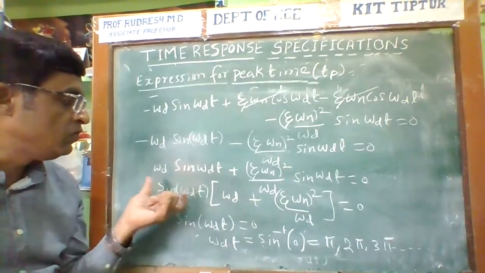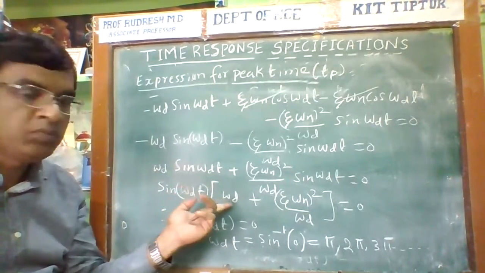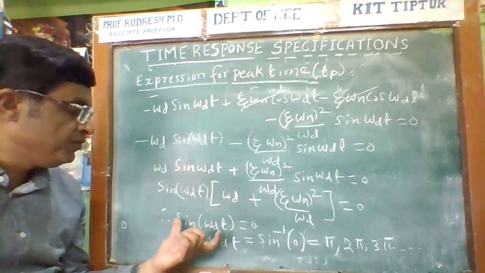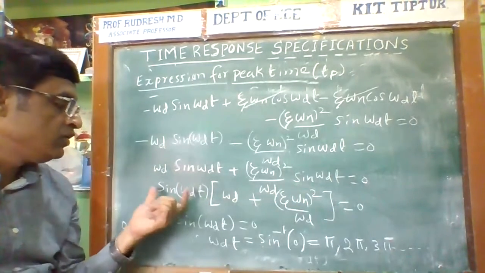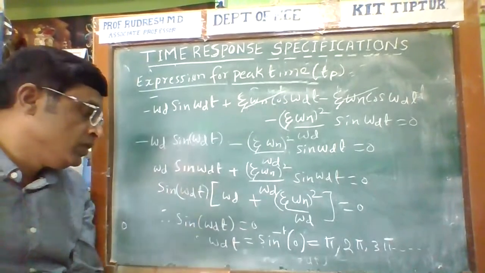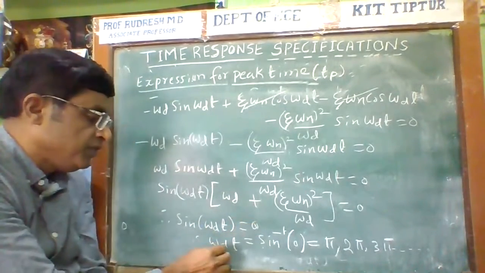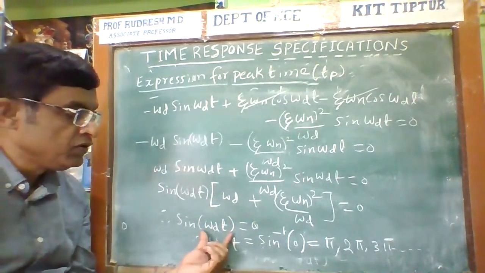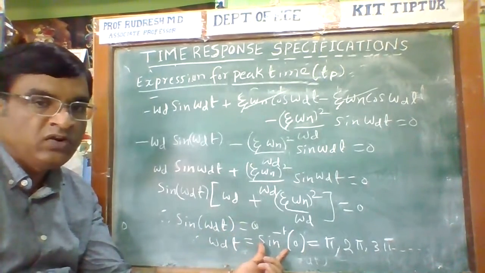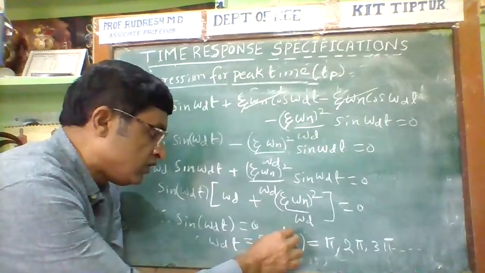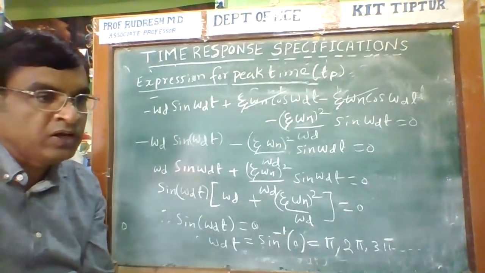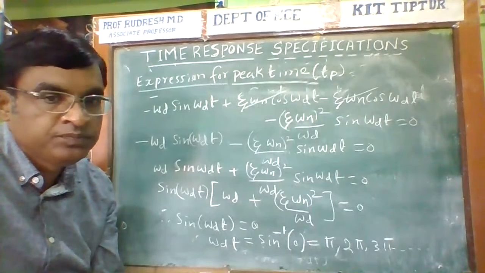If I take this term outside, the remaining term is omega d plus zeta omega n square divided by omega d, and this is not equal to 0. Therefore, sin omega d t is equal to 0. To calculate omega d t, we take the sin inverse of 0. Sin inverse of 0 is pi, 2 pi, or 3 pi.